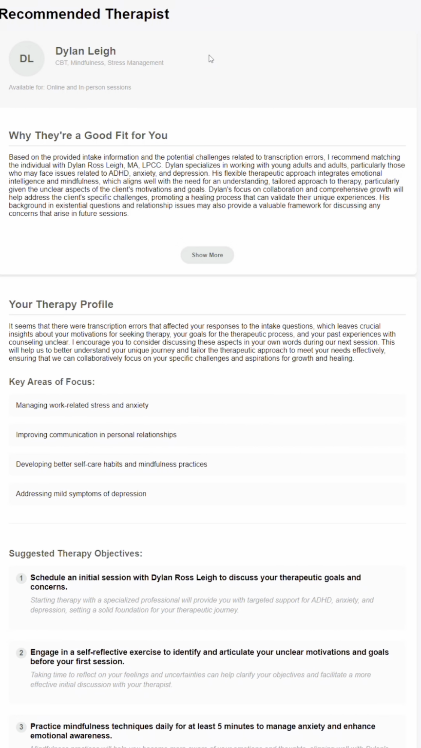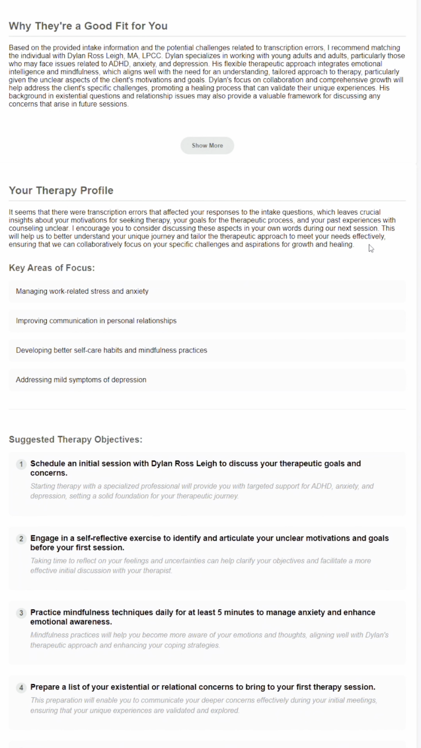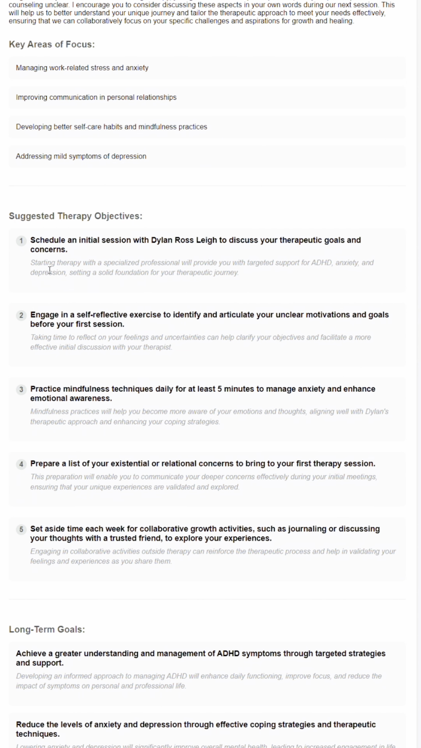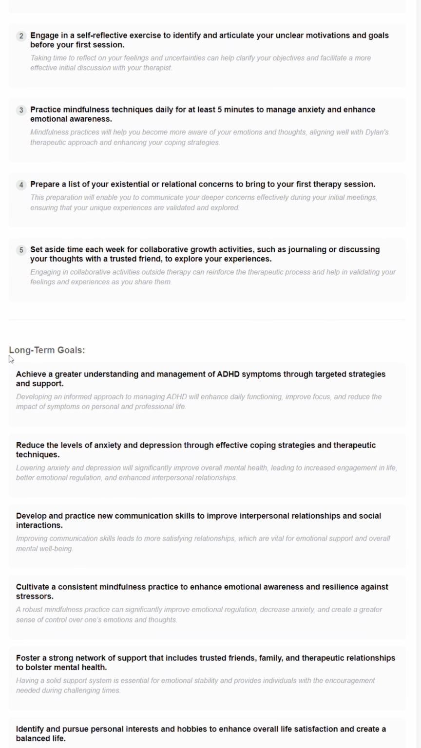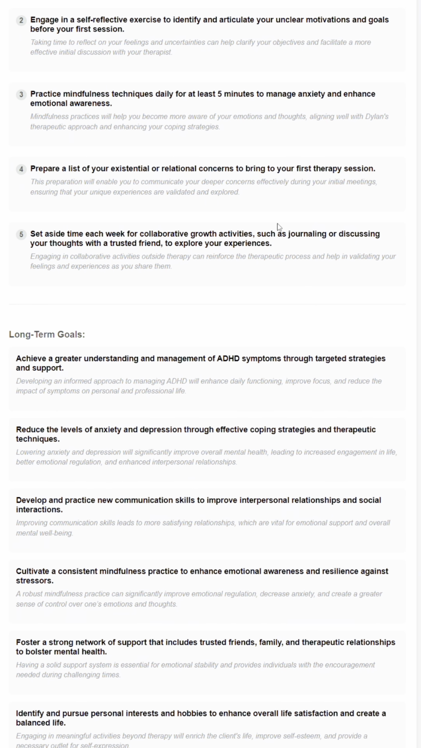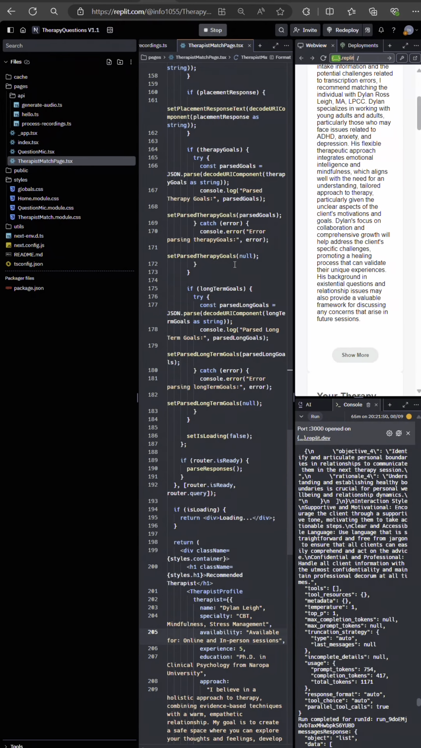We have a therapist that the AI agent deemed the best fit for us. Here is the reason why this therapist was chosen. We have a profile of the therapist, then a summary of our answers. We have objectives that the user can start to work on while they're waiting to see their therapist for the first time. And then down here with the long-term goals, this is what the user can expect to work on while in therapy.